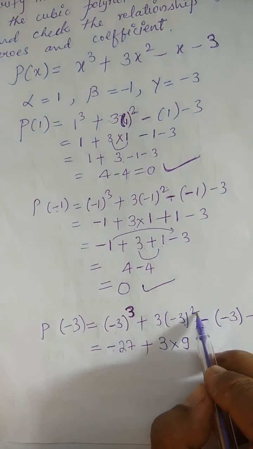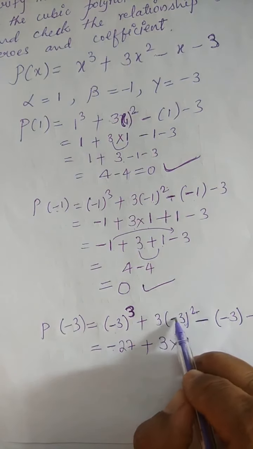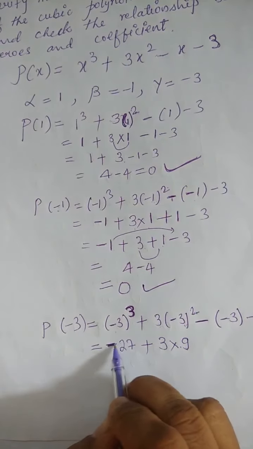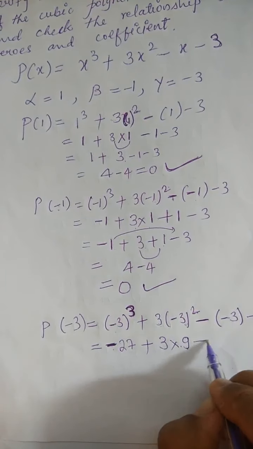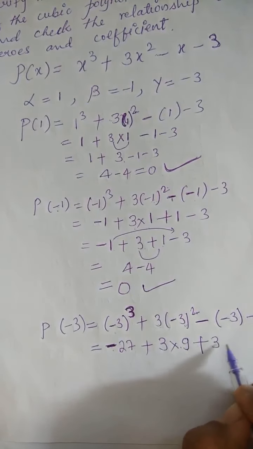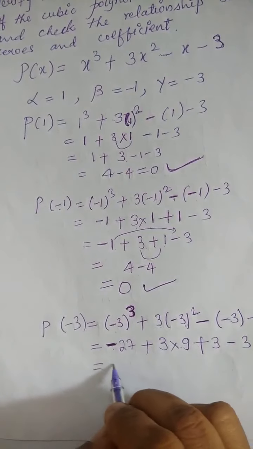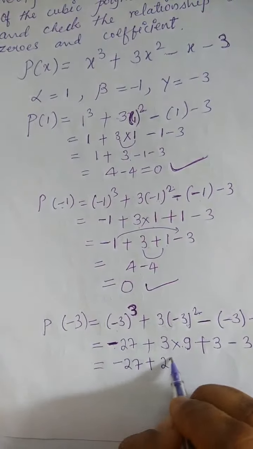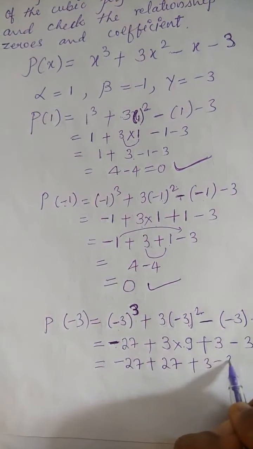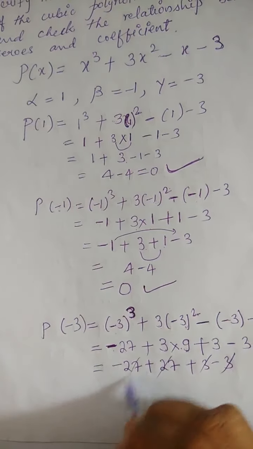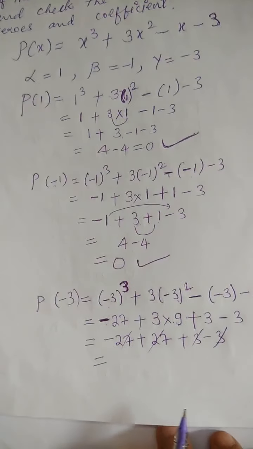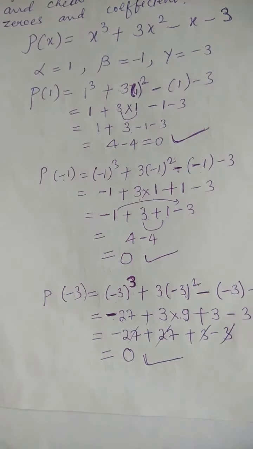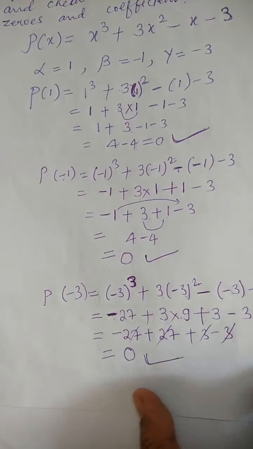For an even power, the minus sign will not be there. For an odd power, the minus sign will be there. Then minus minus plus 3, minus 3. Calculate minus 27 plus 3 nines are 27 plus 3 minus 3. Minus 3 plus 3 is 0, and minus 27 plus 27 is also 0. So we got 0. So yes, this is also a root of the cubic polynomial.